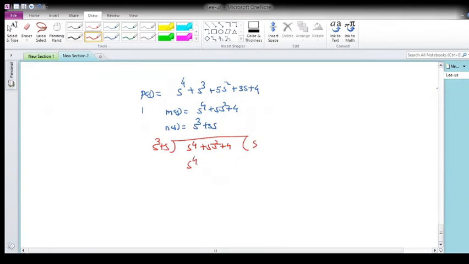So this will be s raised to 4 plus s square, correct? S square plus 3 as it is, no? Yeah, let me write s square plus 3s. Okay, so it will be 3s square. Then this will vanish. So now the remaining will be 2s square plus 4.